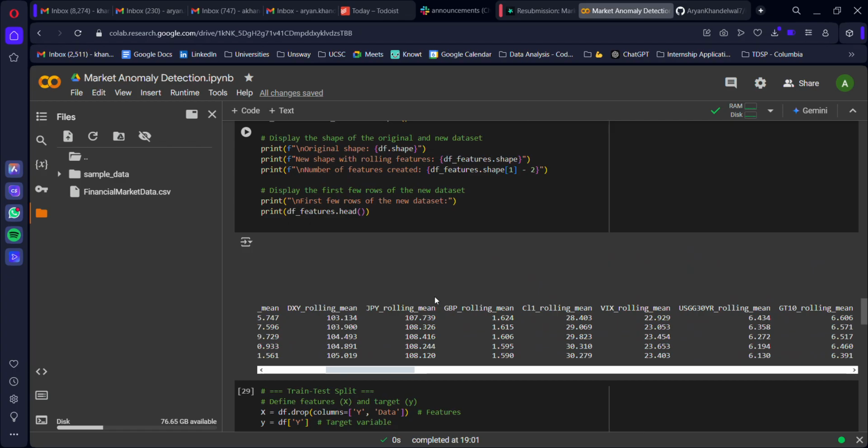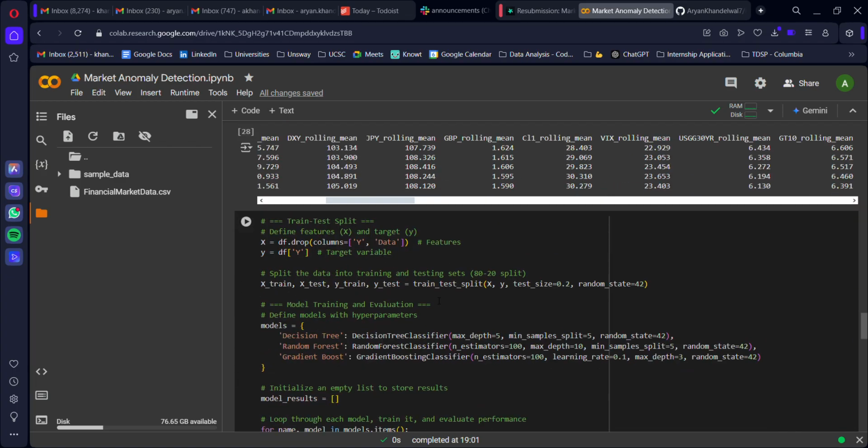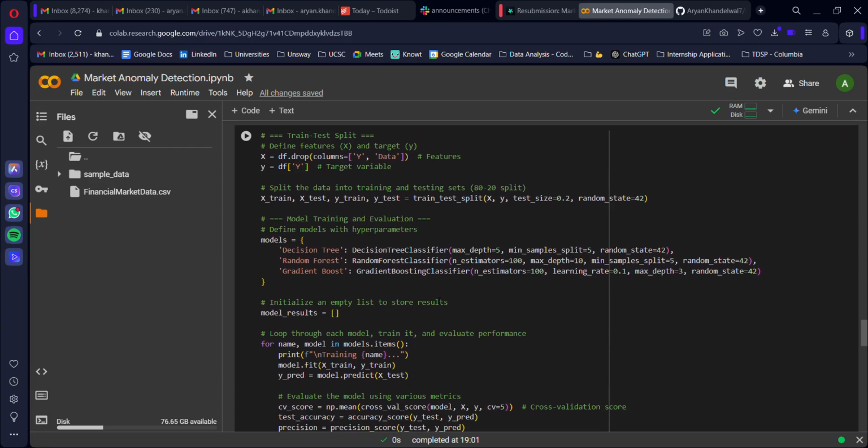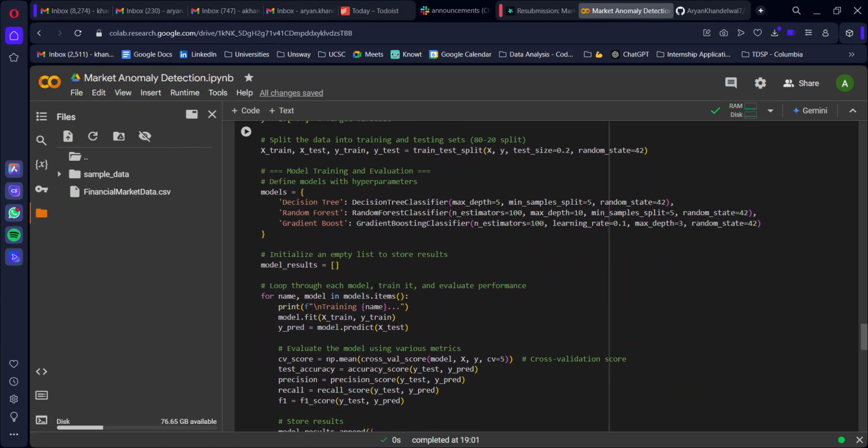And then moving on to the next step, which is all about model training and evaluation. This is where I took on three machine learning models: decision tree, random forest, and the gradient boost classifier. These models are trained to predict the target variable, which indicates whether a market crash will occur or not.